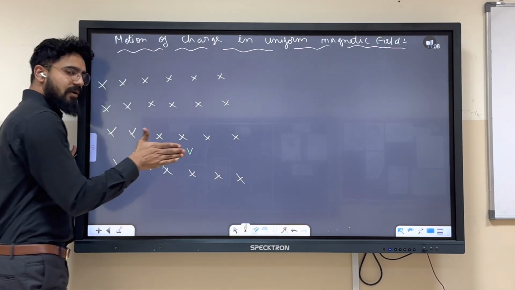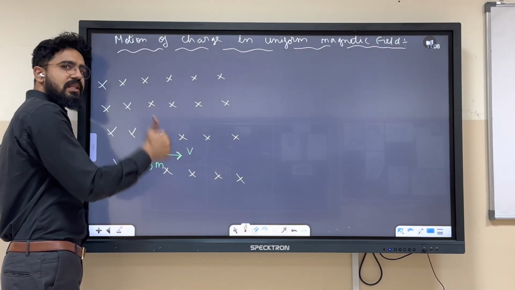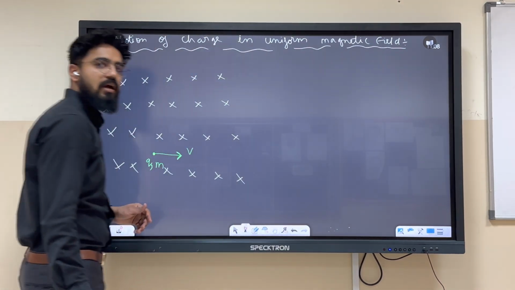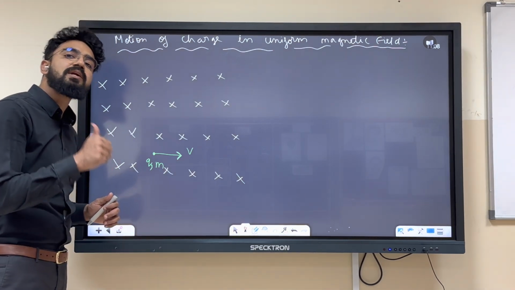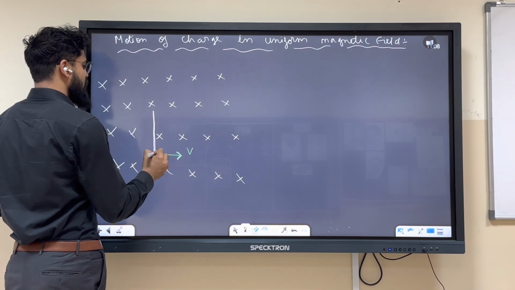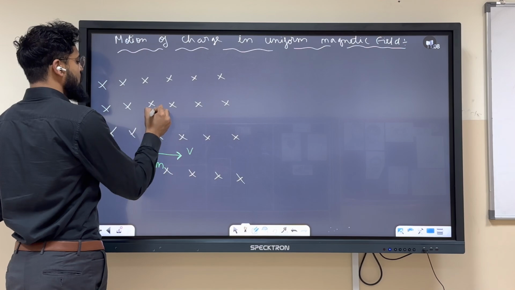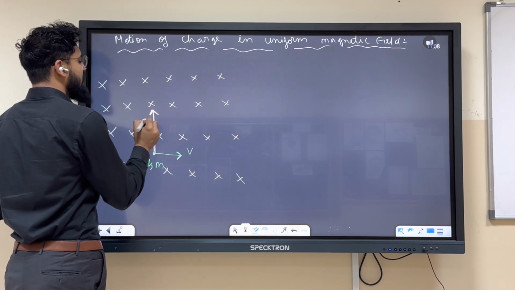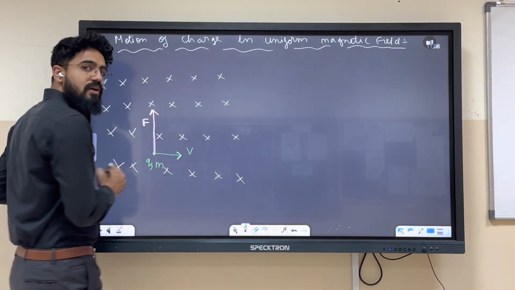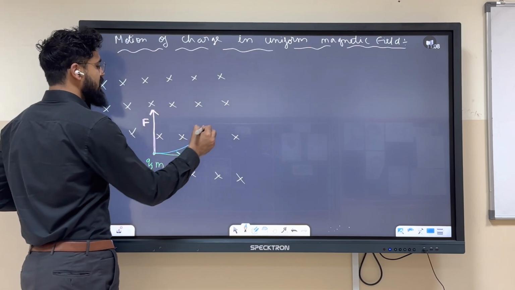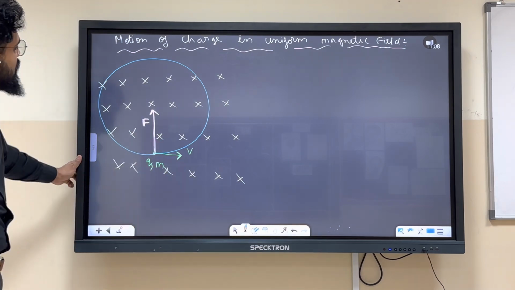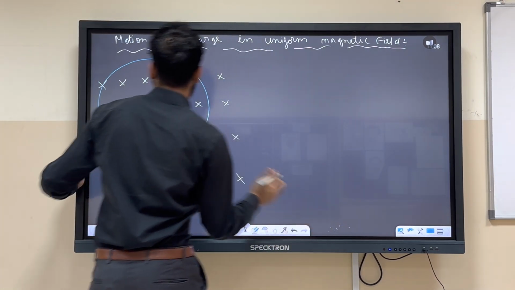Let us look carefully. V cross B. What will be the direction of force? In the upward direction. Now see, this force will always be in the perpendicular direction to the velocity. So over here, this force is in this direction. Yes or no? Correct? So this force is nothing but it is acting as centripetal force. So basically the trajectory of this particle will be nothing but a circle. Are you getting it?